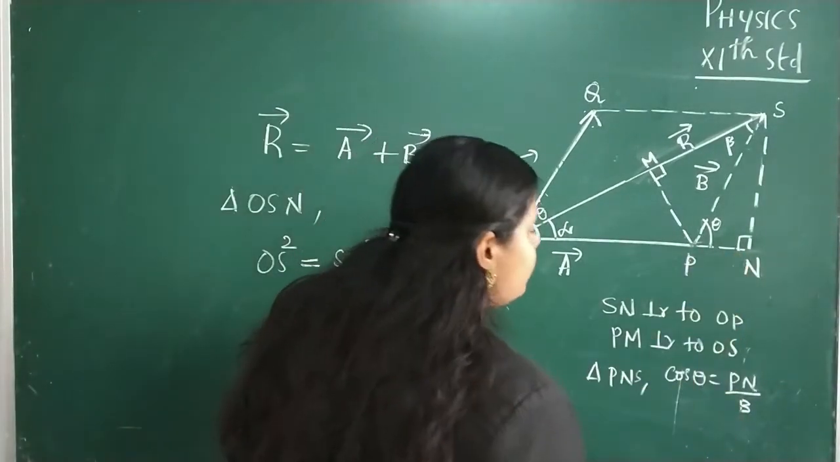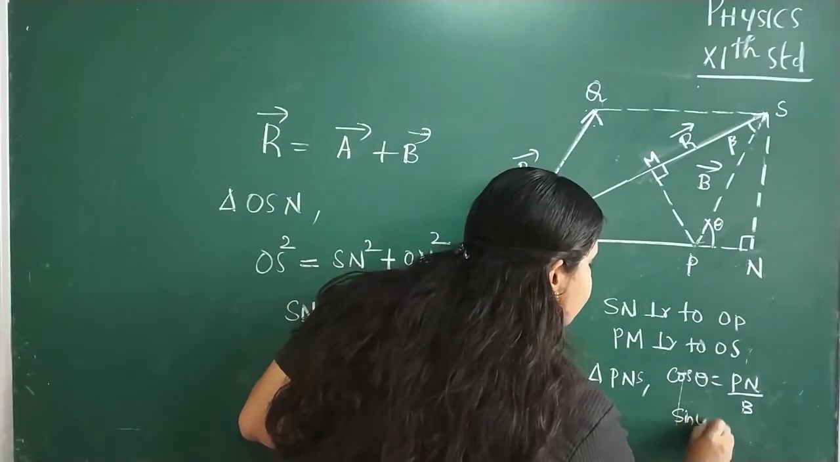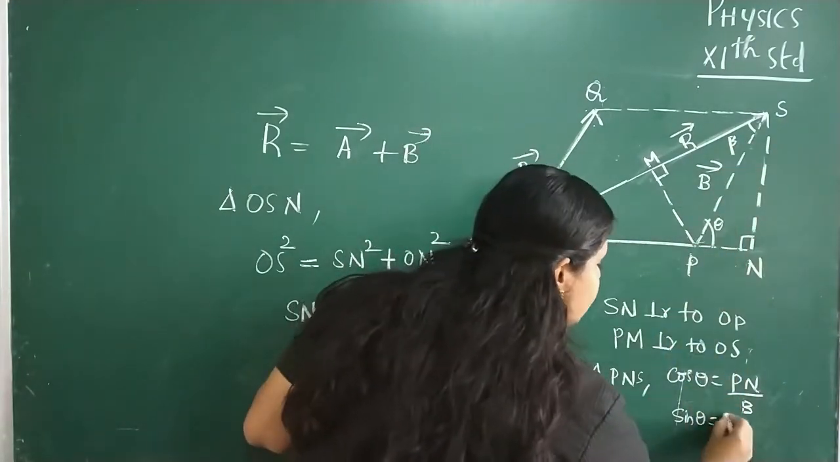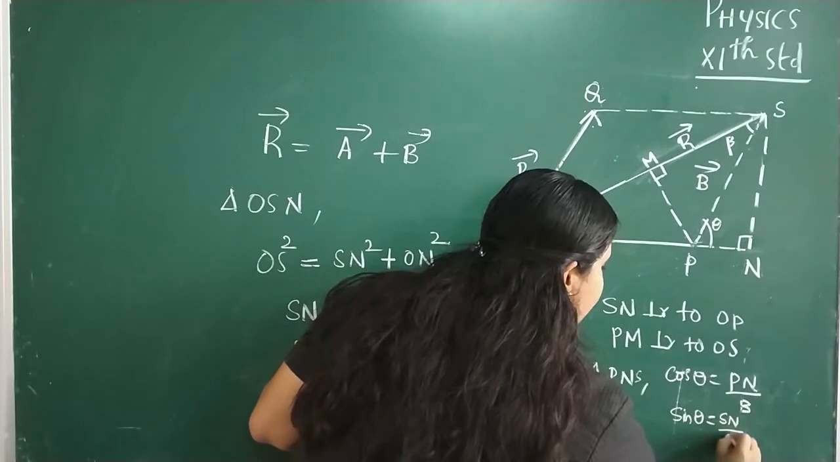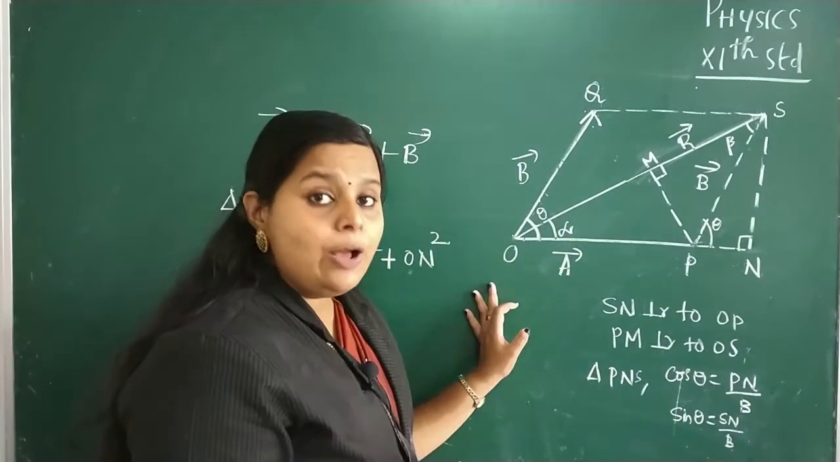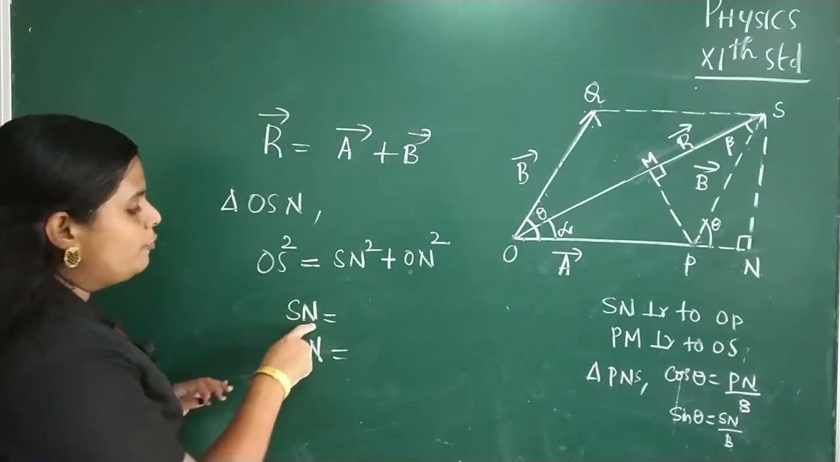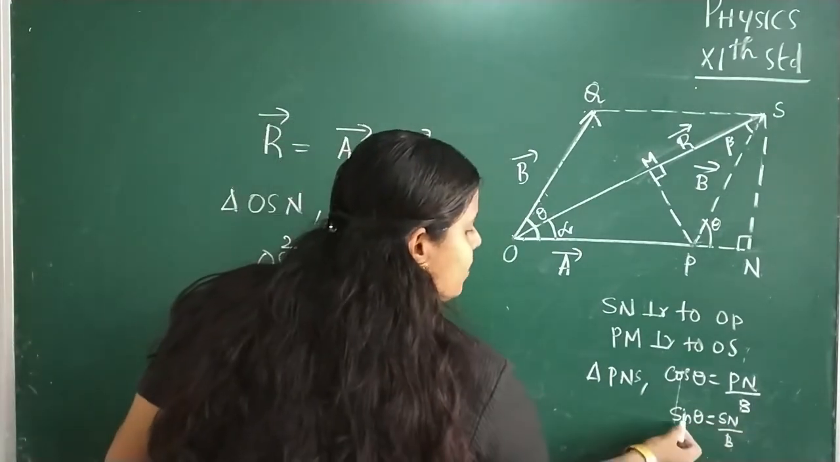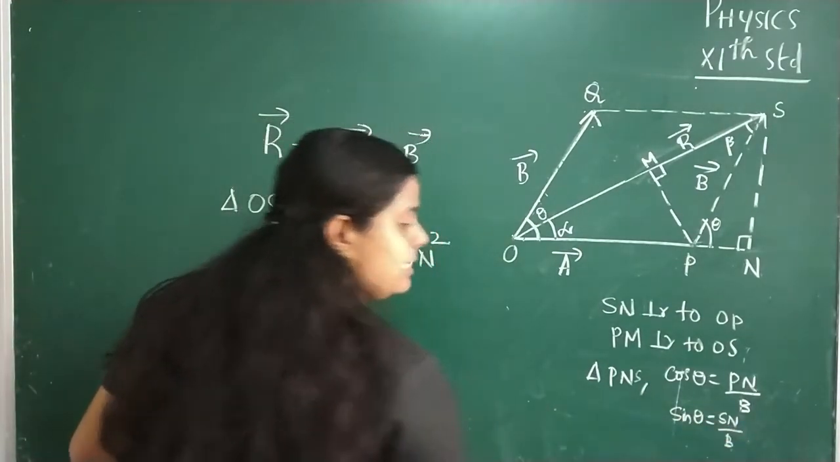And from this triangle, what about sine theta? Yes, sine theta is equal to opposite side by hypotenuse, that is SN divided by hypotenuse B. Now listen children, here we have to substitute for SN and ON. And listen, what is SN? Yes, here we have sine theta is equal to SN by B.